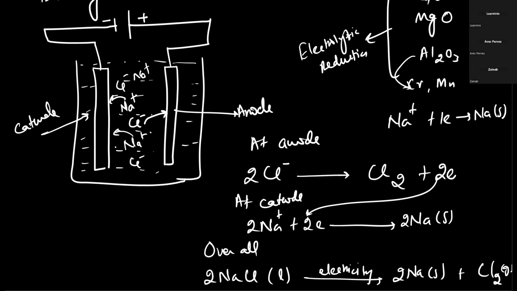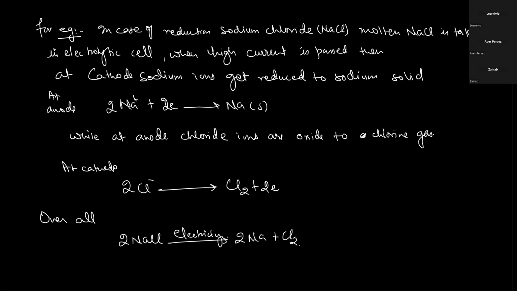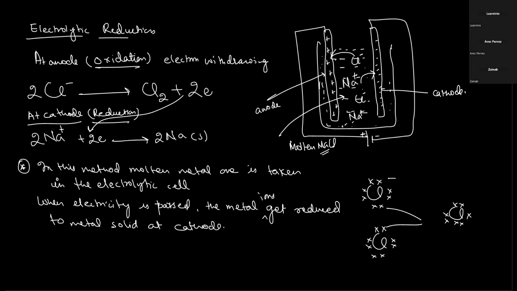Done? Yes, sir. Okay. So in the electrolytic reduction, what we do, you have to note it down. In this method, molten ore is taken in the electrolytic cell. We are just writing electrolytic reduction.